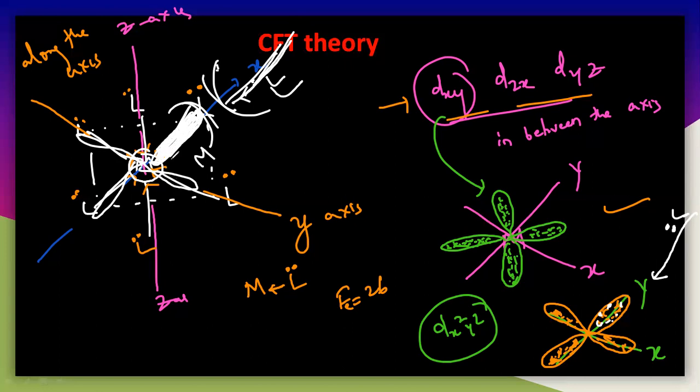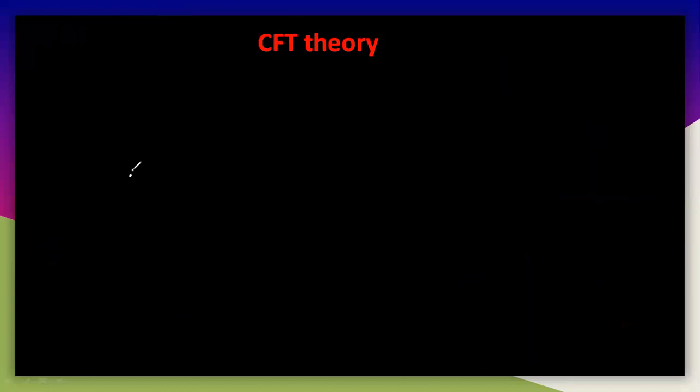Whatever lies in between the axes, I will draw the two concepts here. Let us write those two: this is metal, and this is also metal, and see here.